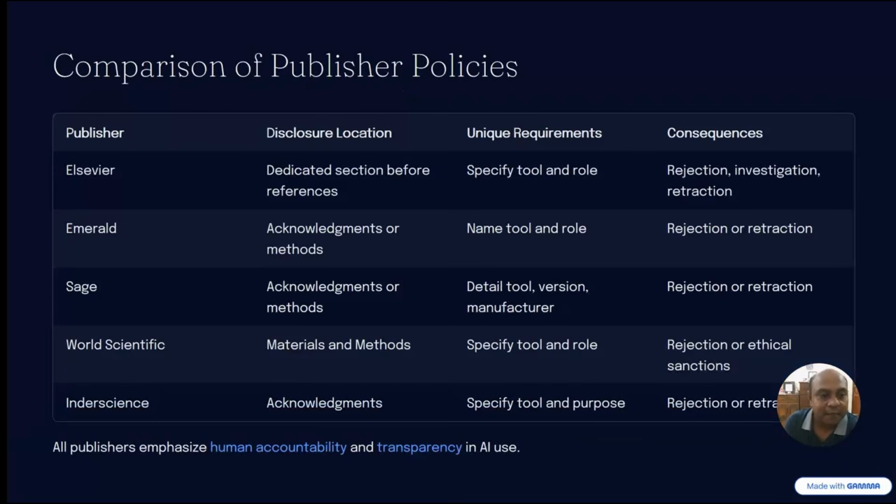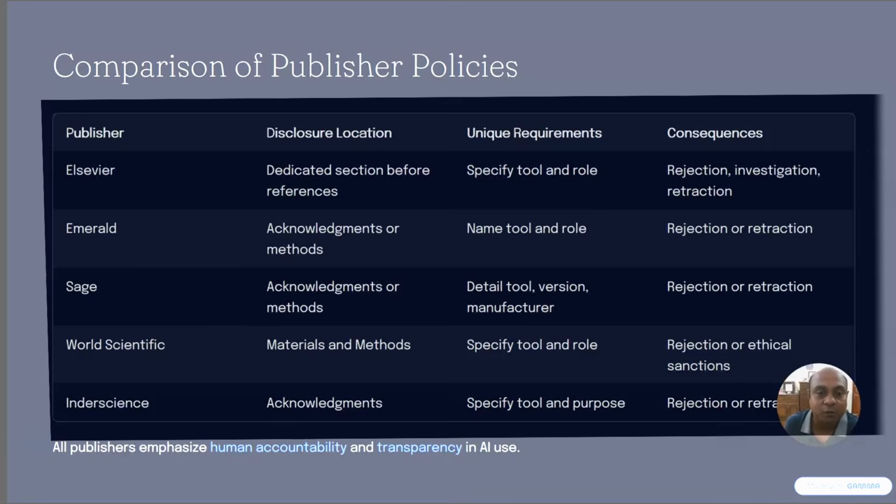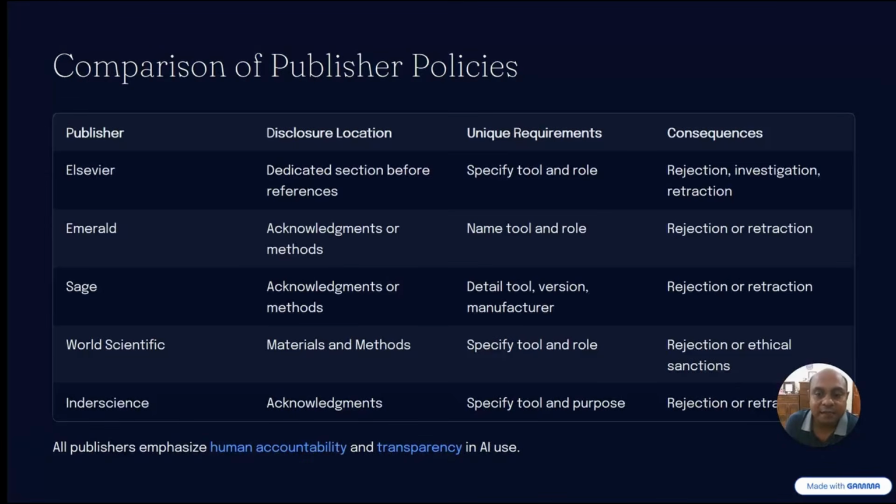So in comparison, at the end, we can see that Elsevier needs your unique requirement, specific tool and users, and it has to be a dedicated section before references. MREL, you can see the tools and techniques that you can use with the acknowledgement. Sage as well, detailed tool and version, World Scientific and Inderscience. So these are the 5 or 6 big publication houses. When you are deciding to publish in Elsevier, MREL, Sage, World Scientific and Inderscience, remember which publication houses allow what percentage of AI in your research article, which is very, very important, because otherwise your paper will be rejected or retracted from the journal.